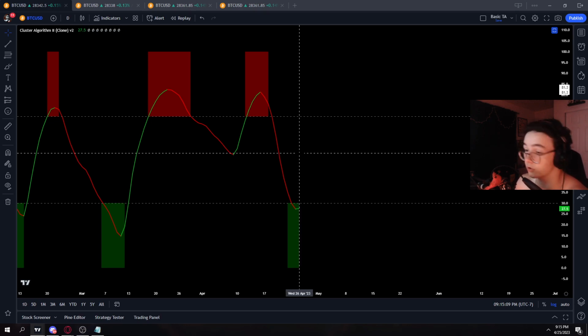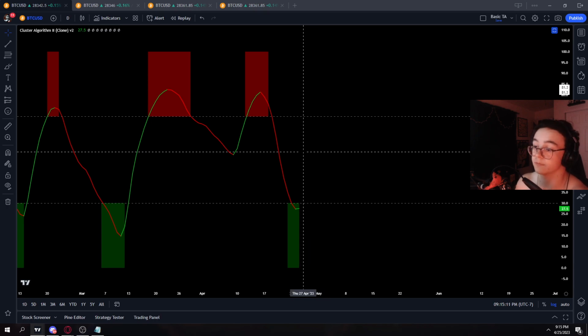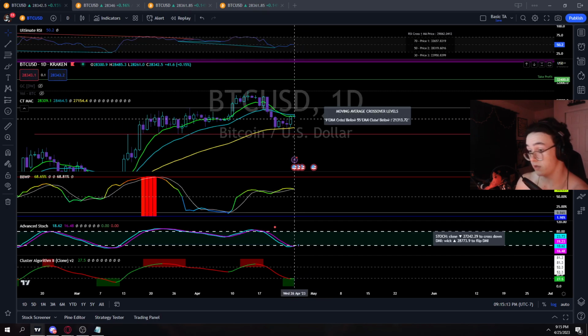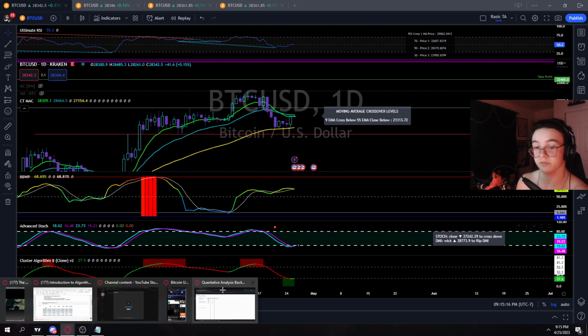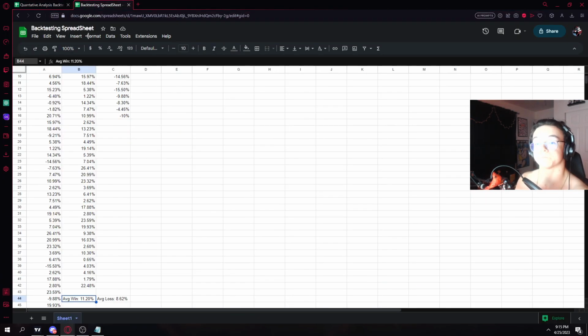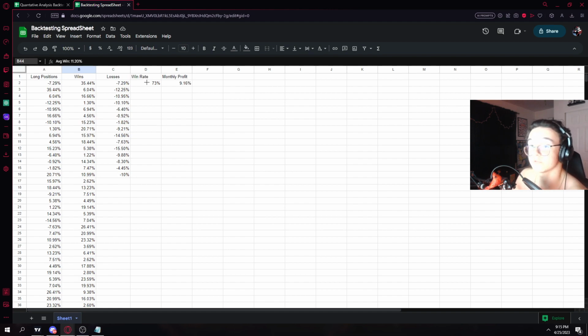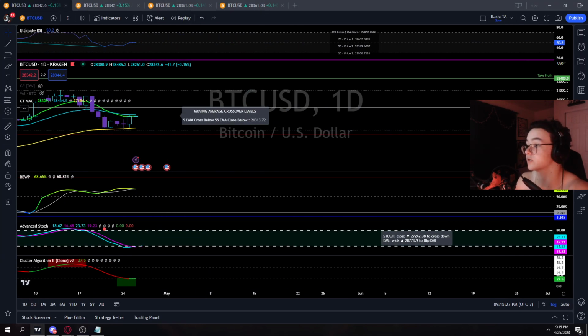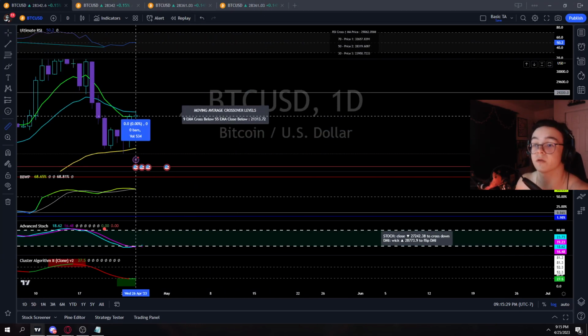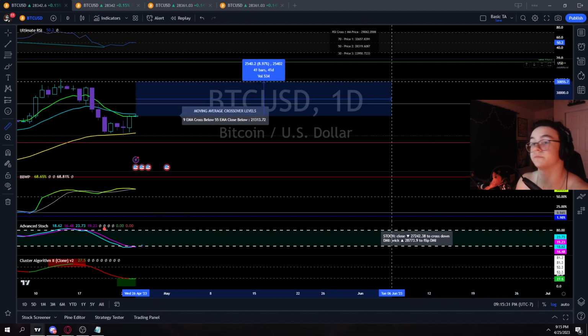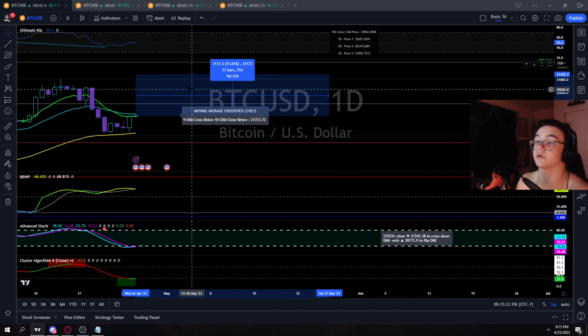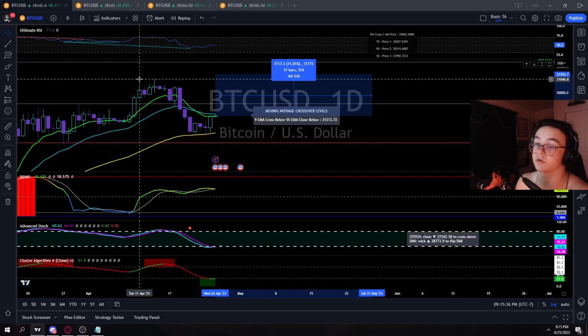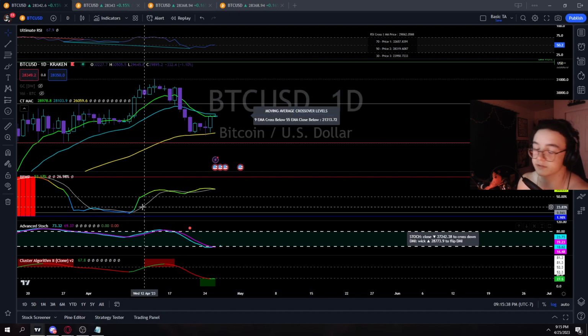If we end up closing anywhere above this, or basically from here and above, then that would institute, if we pull up our backtests for the cluster algorithm, this is it. We have about a 73% probability of about an 11% move up. If we take that from where we are on price right now, about 11%, that would put us well above range highs right there, which would be pretty good for price at that point.